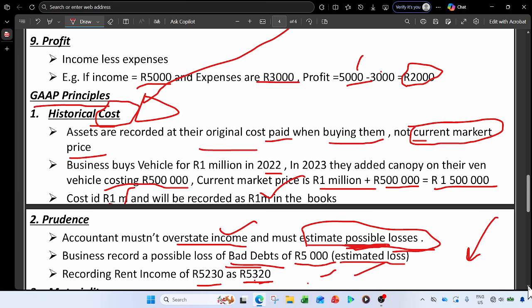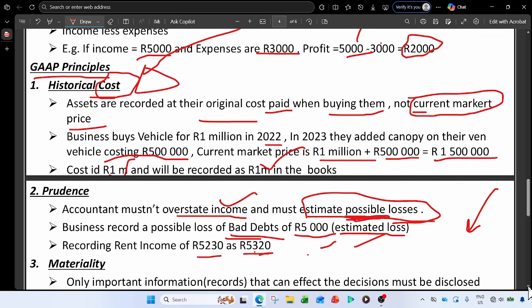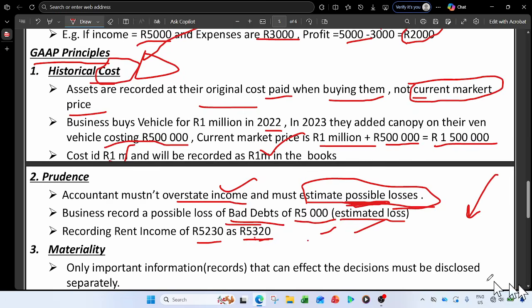So let's come to the third GAAP principle, which is materiality. This one emphasizes the importance of certain or specific records. What they are saying here is that only important information or records that can affect the decisions of the business must be disclosed separately in the financial records.